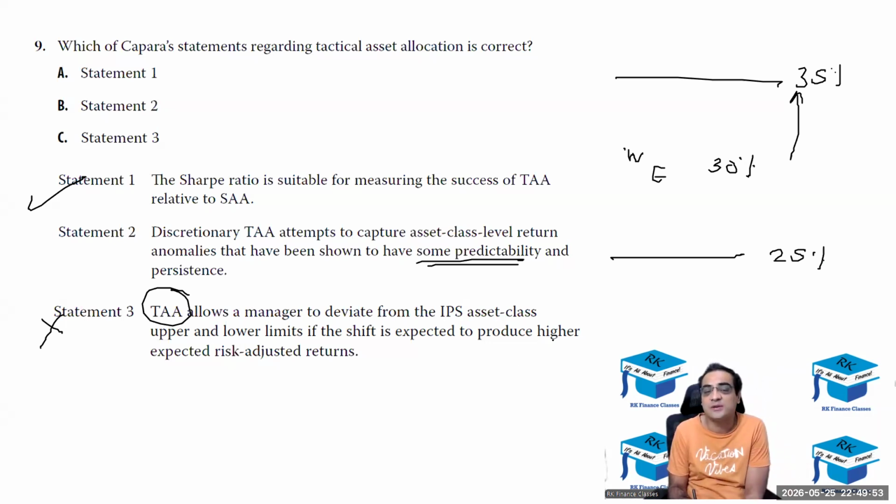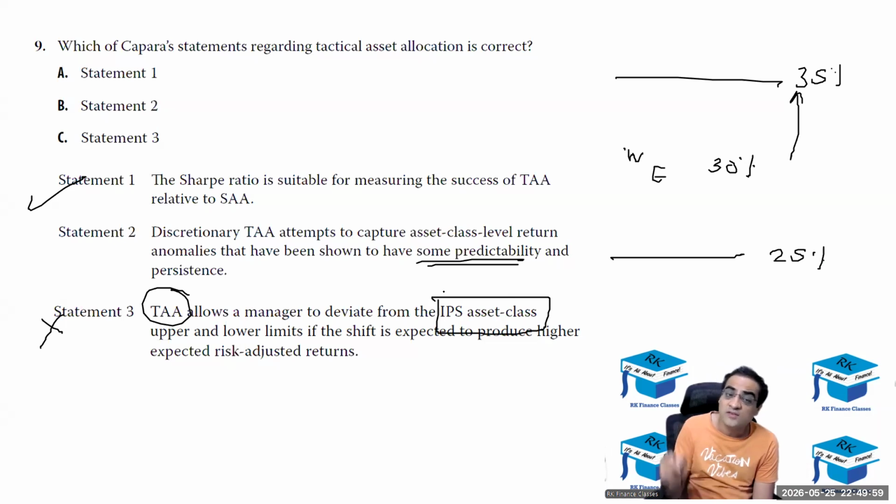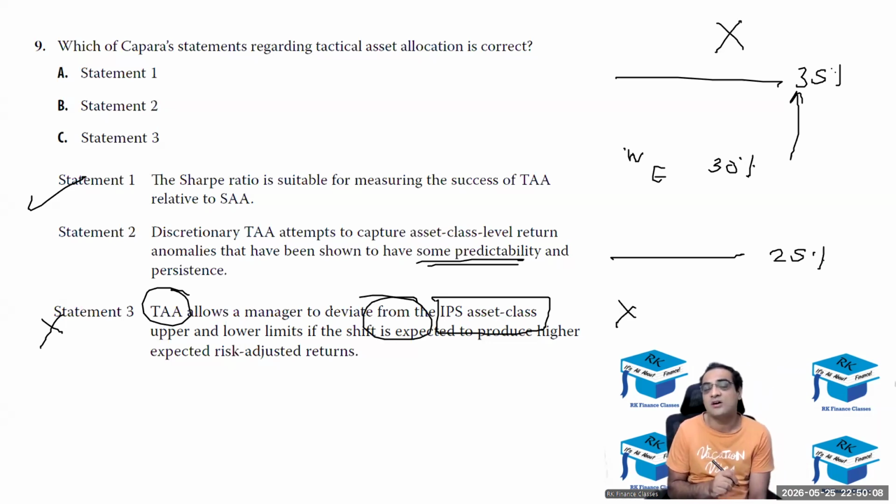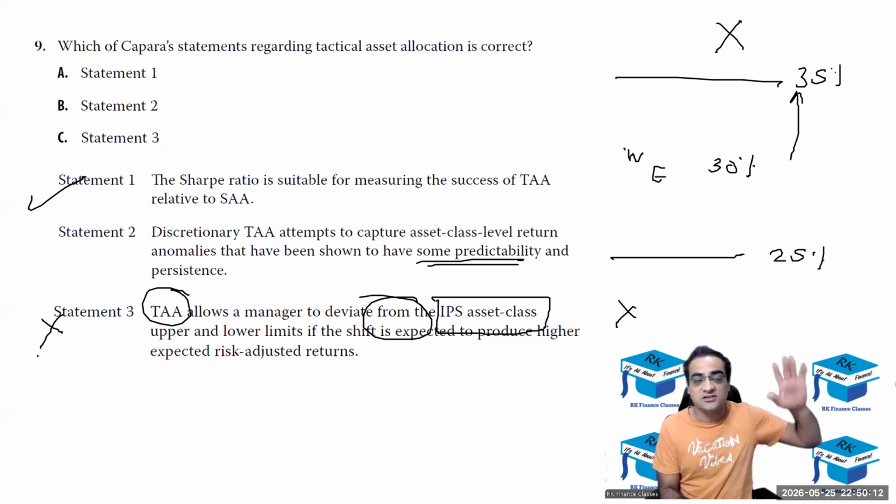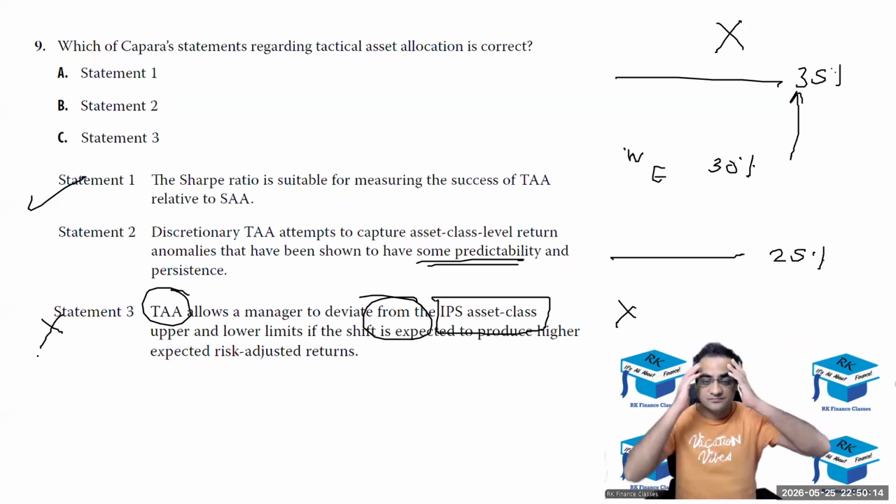If the shift is expected to produce a higher expected return, the manager is allowed to deviate from the IPS weights within the upper and lower limit, not from the upper and lower limit. He's not allowed to go outside this. So it's not deviate from the upper and lower limit, it's deviate within the upper and lower limit. How many rejected statement 3 properly? Raise your hand please.